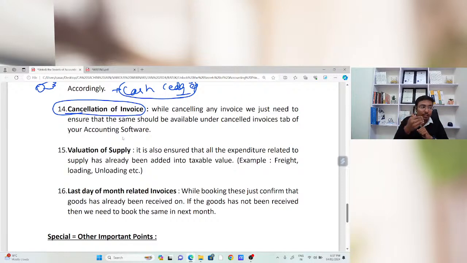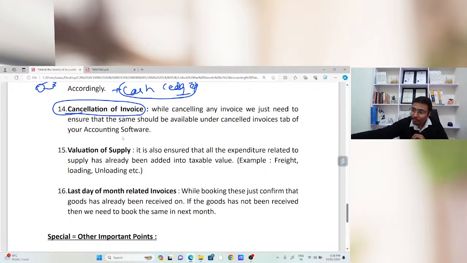And if your accounting software is not capable of that, in that case you need to connect with the accounting software authority and communicate the issue to them, that sir, we require the cancellation and the amendment related information in our accounting software itself. That is the thing we need to ensure.